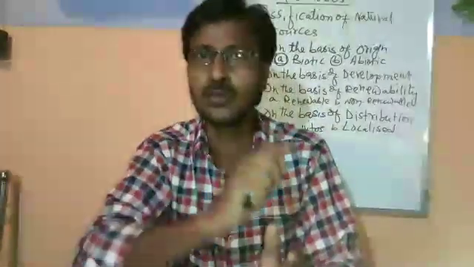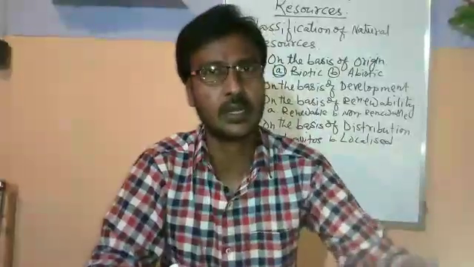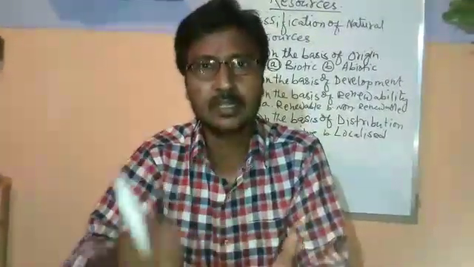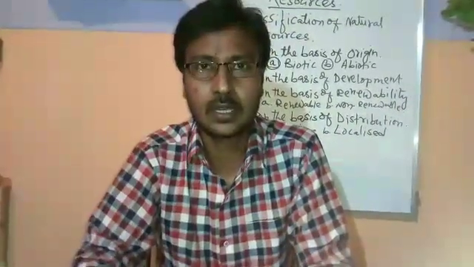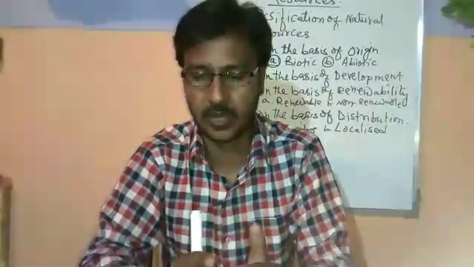Number one, we can reuse the resources which can be used again and again. For example, paper, we can use it again and again. We can use the water again and again, purify it and use it for other works. So there are many resources which can be reused. Plastics can be reused. So the reuse, then recycle. We can recycle and reuse, and find out new resources. These are the different steps to conserve the resources.